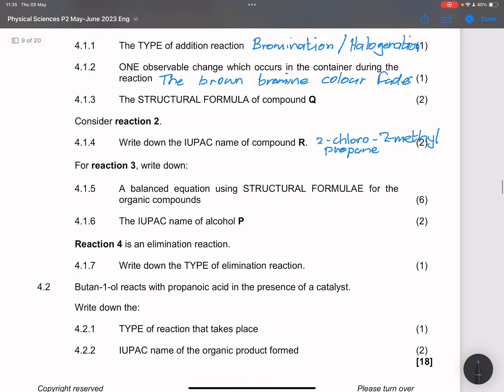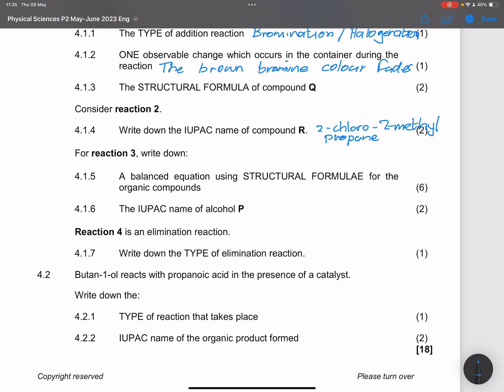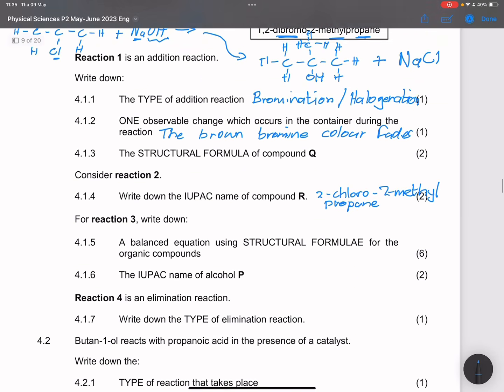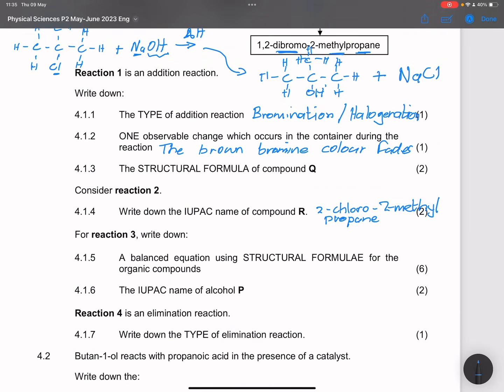They said to us the IUPAC name of the alcohol. So what alcohol did we form? We've got an OH at carbon number 2. So this would be 2-methyl, this would be propane, that's 3 carbons, and at carbon number 2, we've got an OL. So this is 2-methyl propan-2-ol.